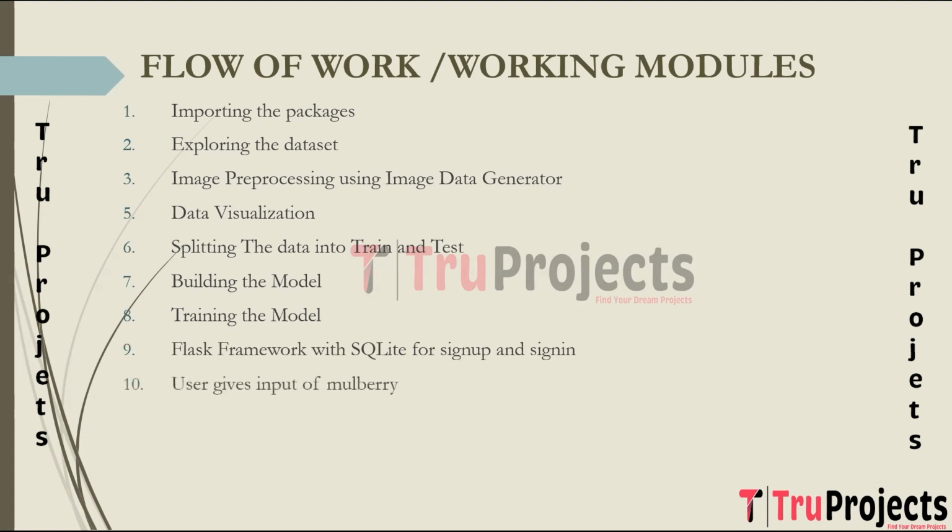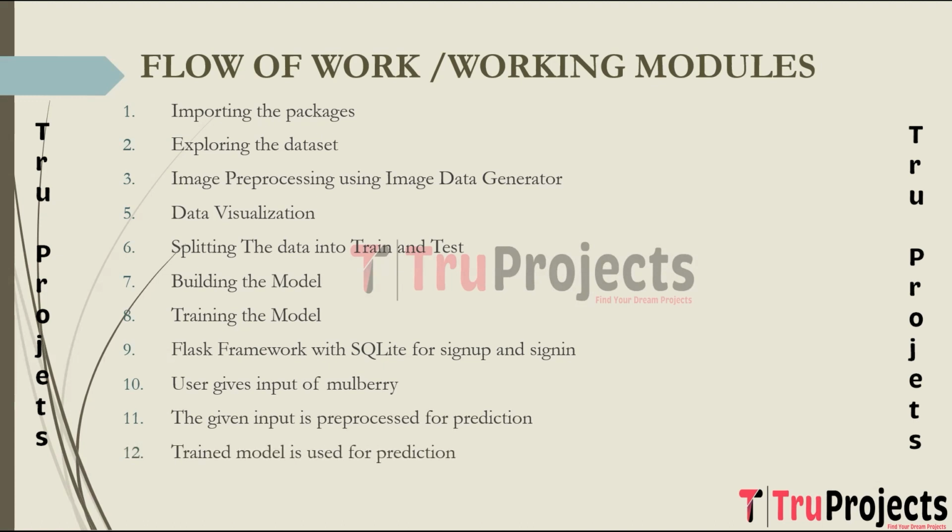The next step is the user gives input of Mulberry images. Users interact with the web application interface to provide input in the form of Mulberry images for ripeness prediction. The next step is the given input is pre-processed for prediction. The input provided by the user is pre-processed to ensure compatibility with the trained deep learning model. This involves data normalization, resizing, or any other necessary transformations.